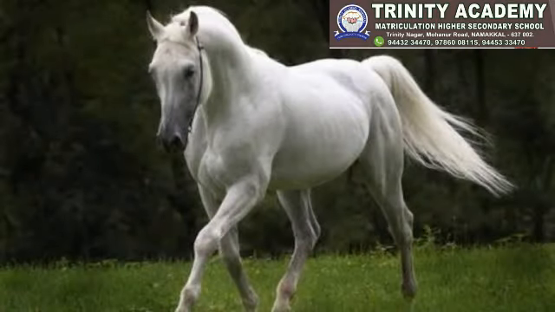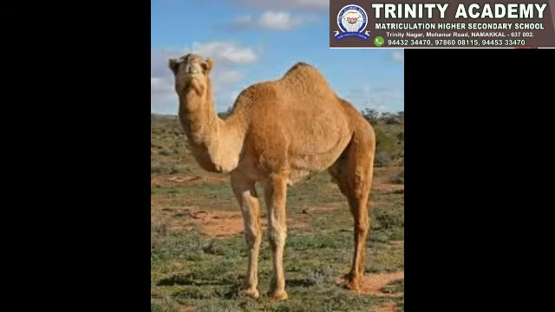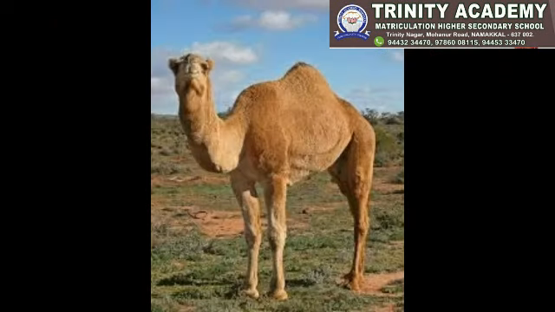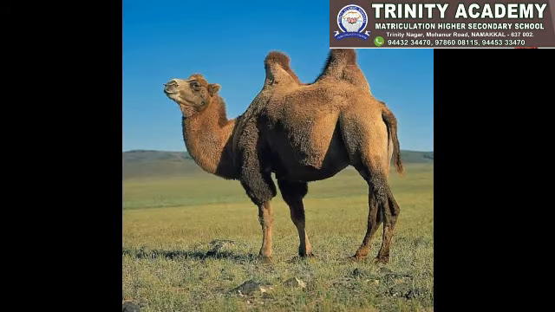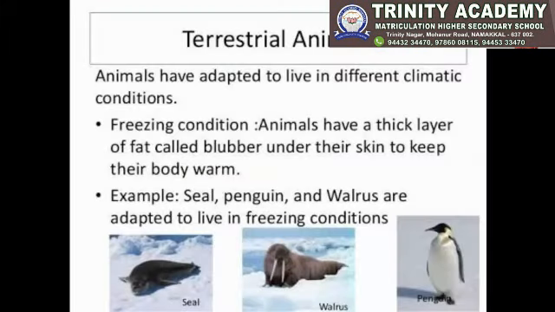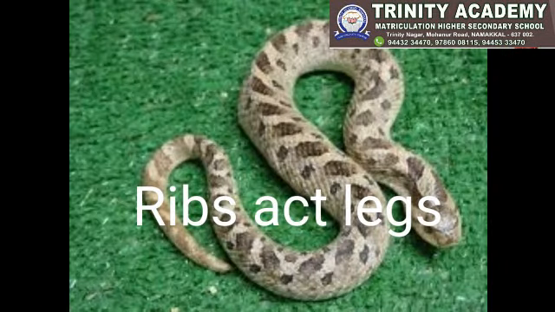Animals like horses, lions, and camels live on land. They are called terrestrial animals. Such animals have legs to move and lungs to breathe. They have well developed sense organs and a nervous system. Animals like snakes do not have legs. They have plates or scales that help them crawl.